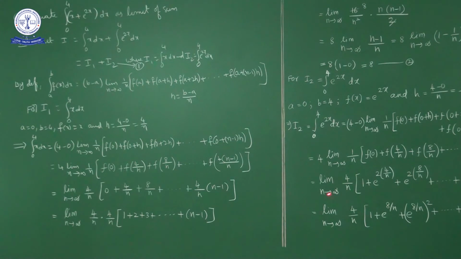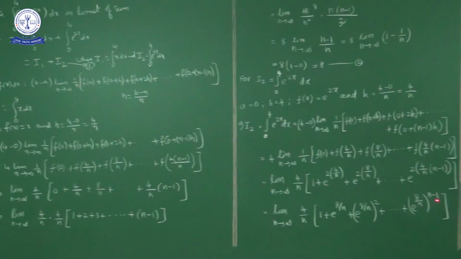How much is it? Limit n approaches infinity 4 by n into 1 plus e power 8 by n, plus e power 8 by n whole square, next term e power 8 by n whole cube, and the last term we can write e power 8 by n whole power n minus 1.